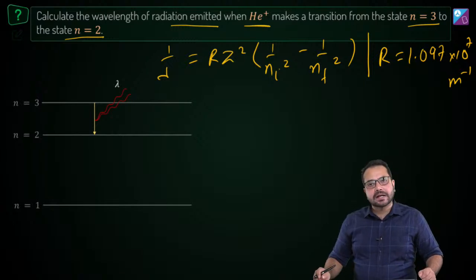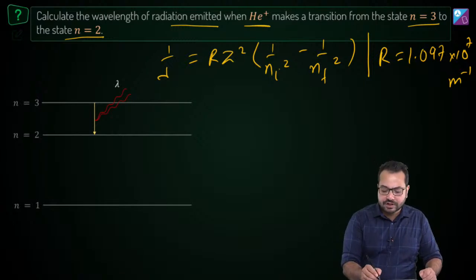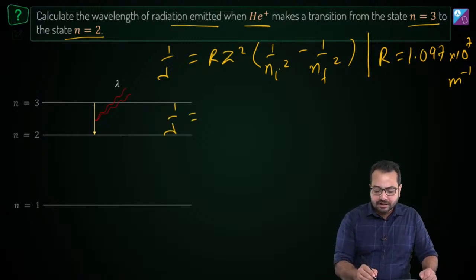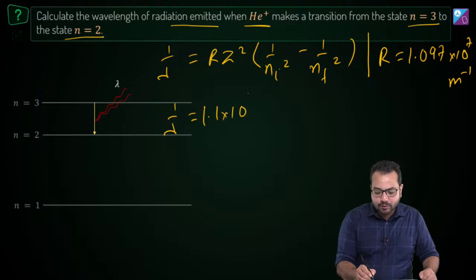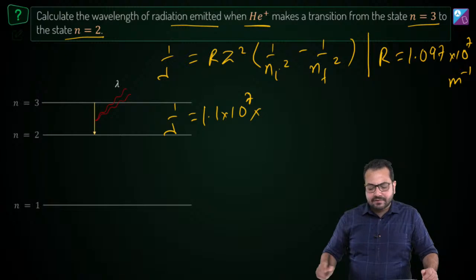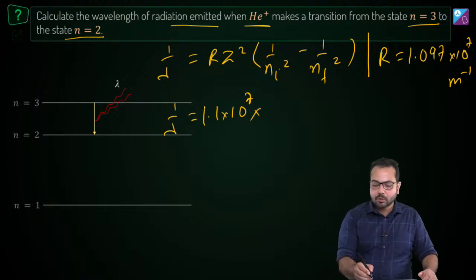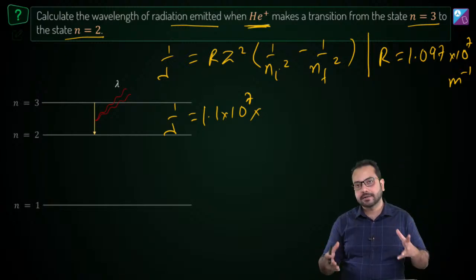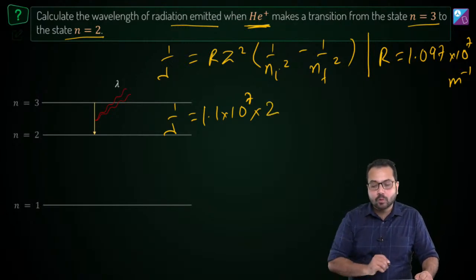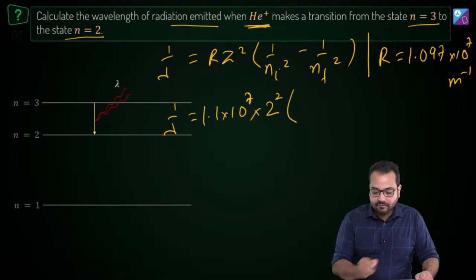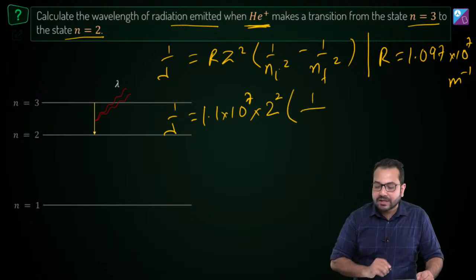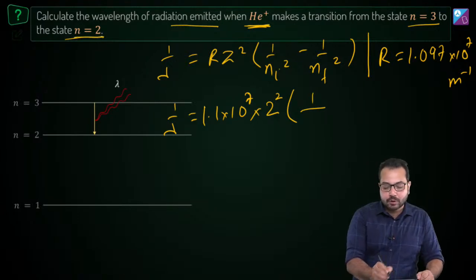We can directly use this equation. So 1 by lambda is equal to R, which we can approximate to 1.1 into 10 to the power 7, and then we have Z square. We are talking about the helium ion. The atomic number of helium is 2, so 2 square, and then 1 upon ni square, for the transition from n equal to 3 to n equal to 2.